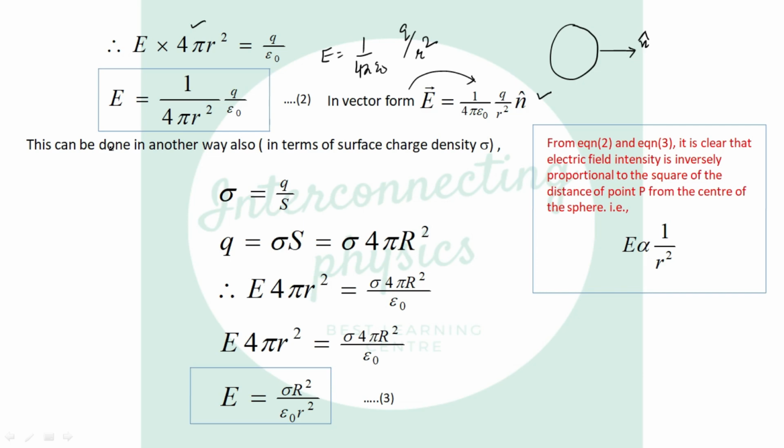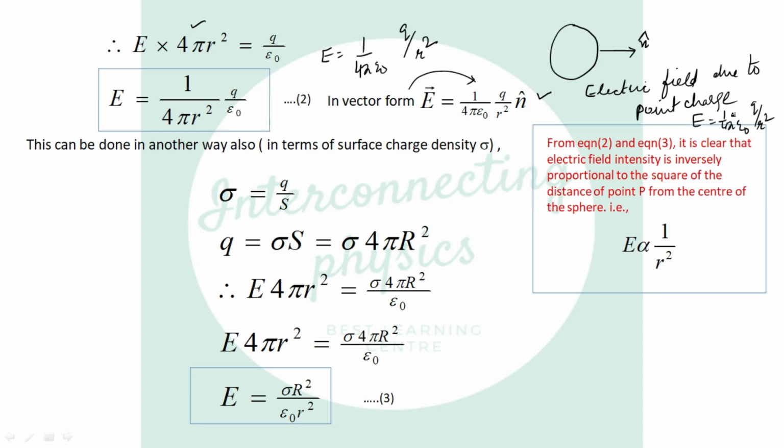Now you see, we have already derived one expression, that is, electric field due to point charge. And the result was E equals 1 over 4 pi epsilon naught Q over r square. If you want to see this video, you can watch it from the description box.